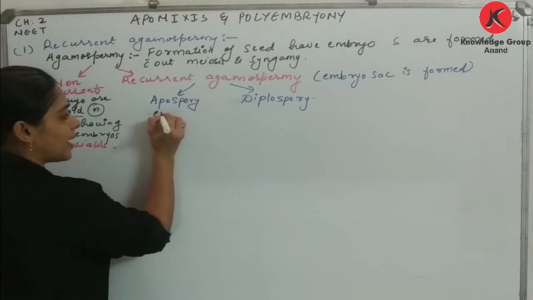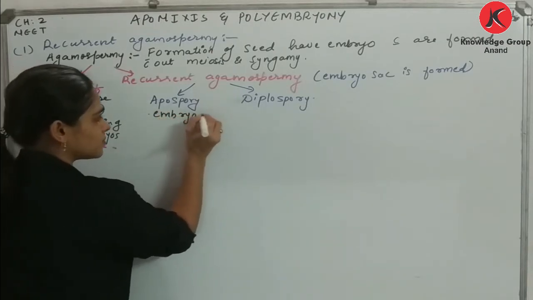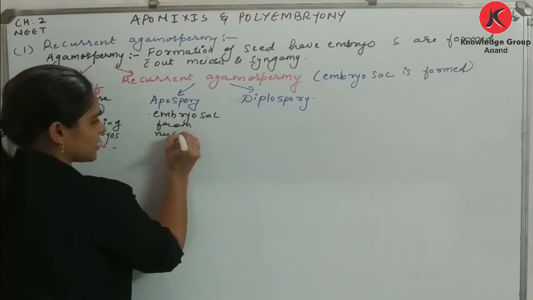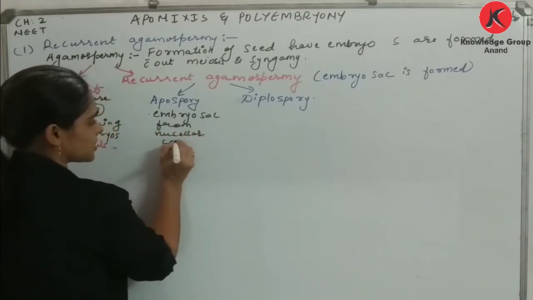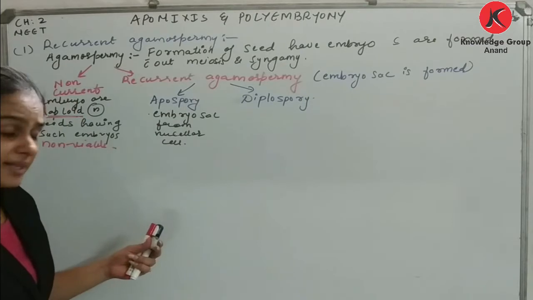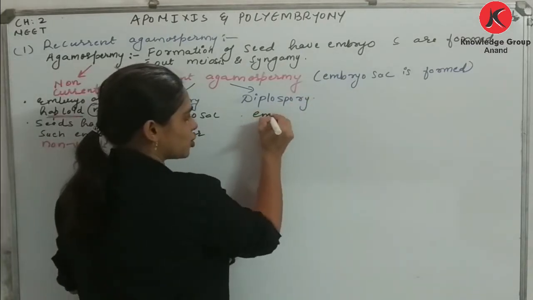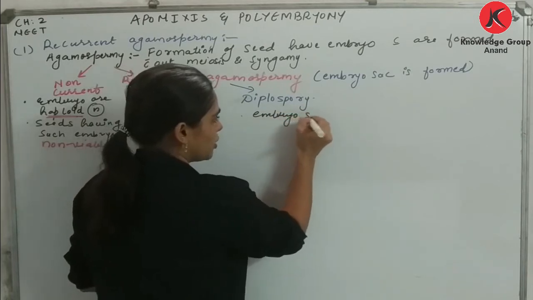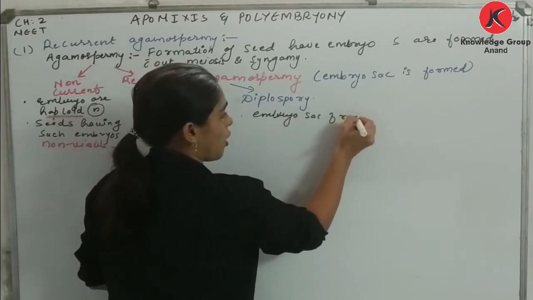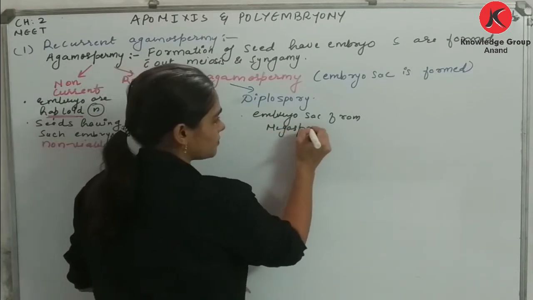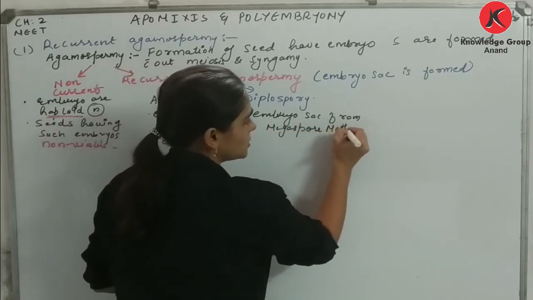Here the embryo sac is formed from nucellar cell. From which cell? Nucellar cell. Simple as that. In diplospory, once again, what is formed, dear students? Embryo sac from the megaspore mother cell.